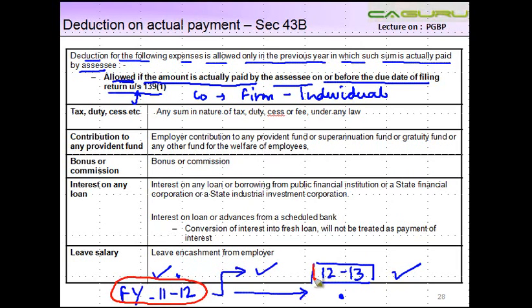One option is you make the payment in 12-13 and claim a deduction there. But what the law says is that even if you make the payment after financial year 11-12, but before the due date of filing the return of income, right? So if your due date falls here, you make a payment before this date, then you can claim a deduction in financial year 11-12 as well, right?